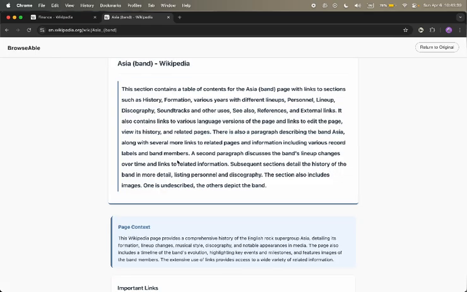Asia. Banned. Wikipedia. This section contains a table of contents for the Asia. So since this user was in the blind mode, we can see that the entire page is being read out for them.